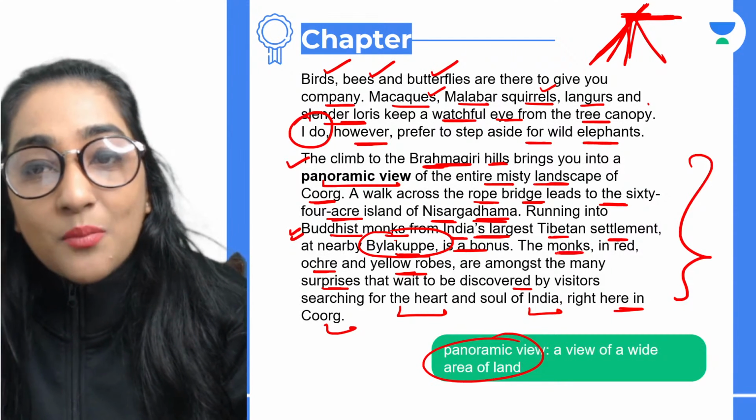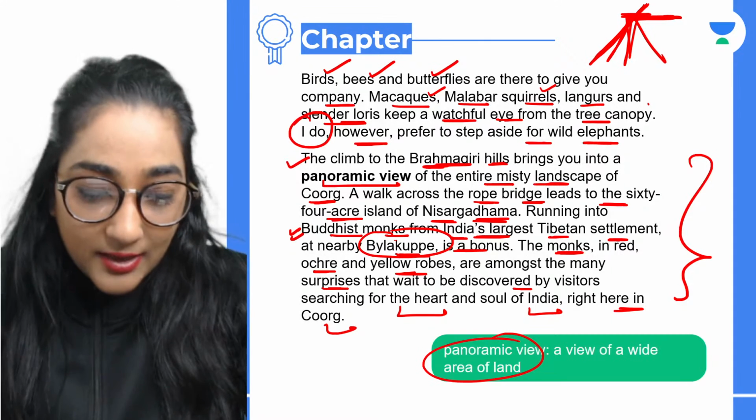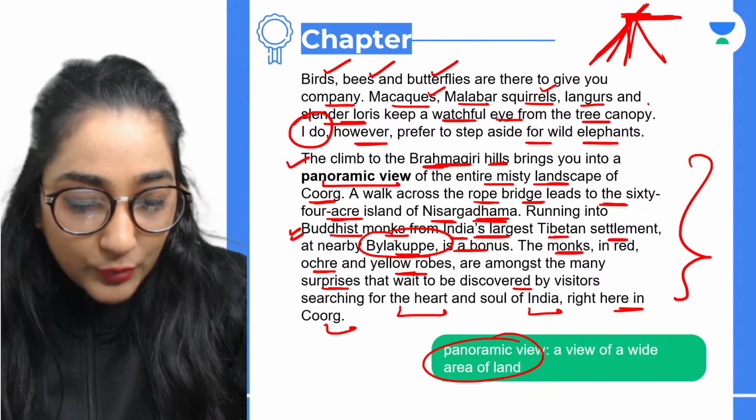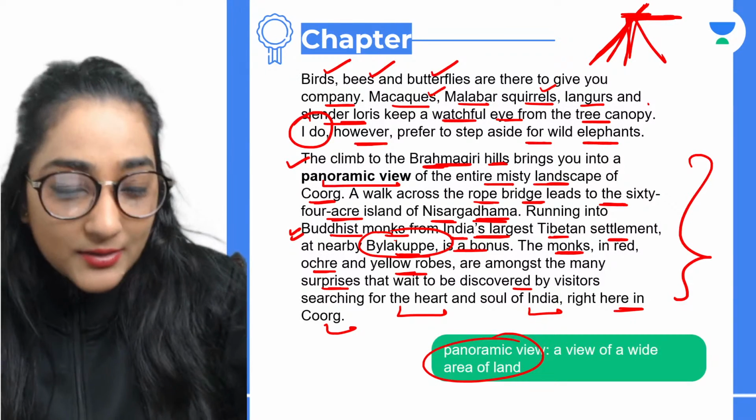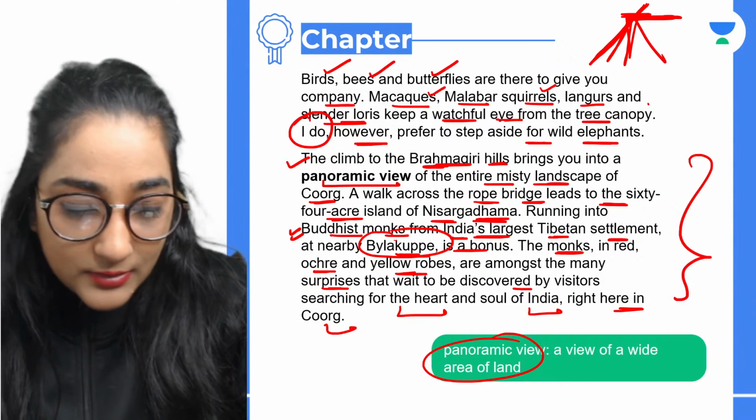And the monks are living there. That's really wonderful, okay? Visiting there is really wonderful. You should be going there, guys. That is so amazing.